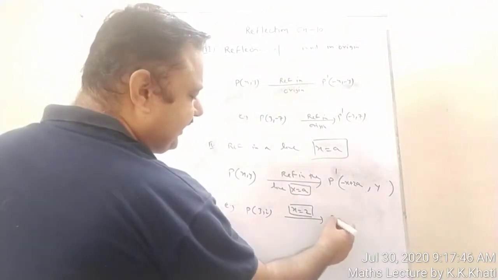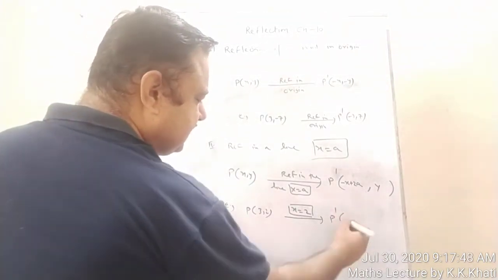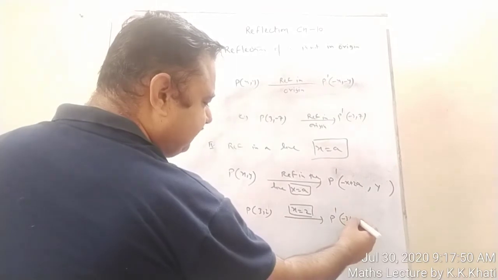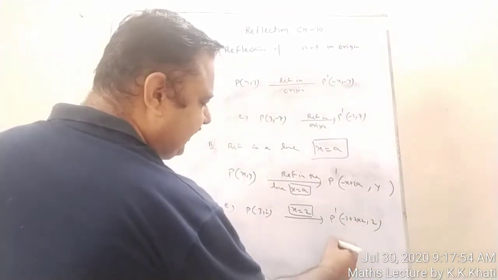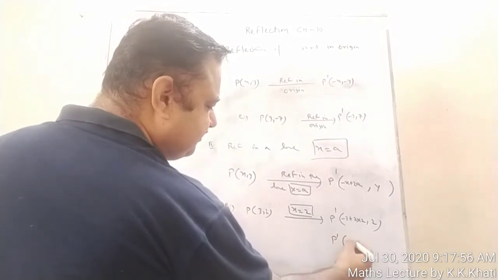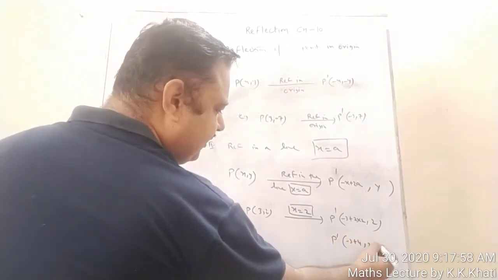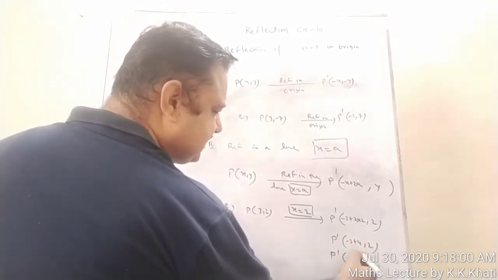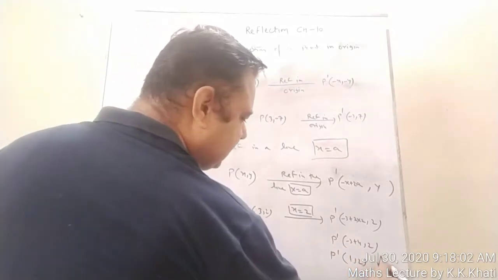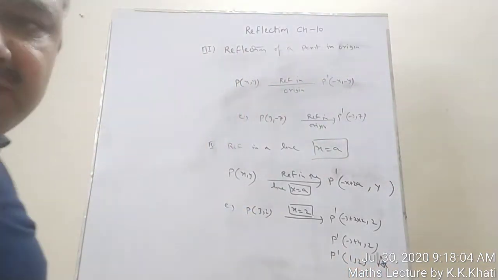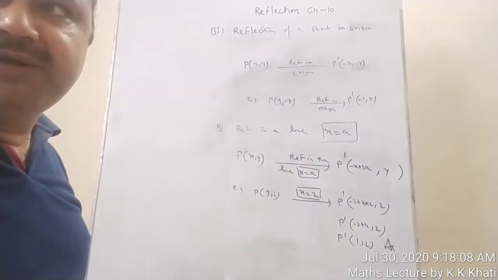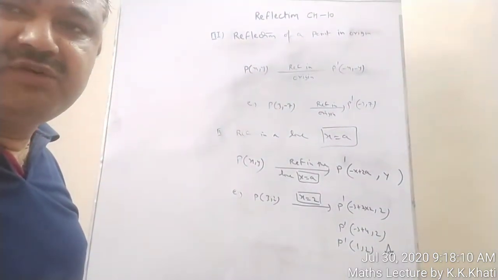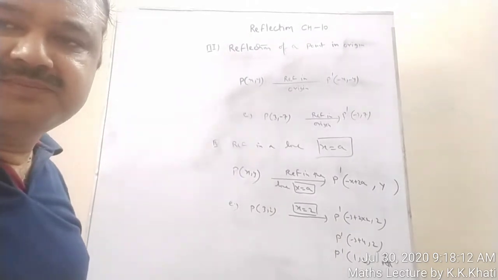So you will write here P dash is (-3 + 2 times 2, 2). So P dash is (-3 + 4, 2), and finally P dash is (1, 2). So this is the answer to this particular question. Try to understand what I have done over here. This is the reflection of a point in a given line.